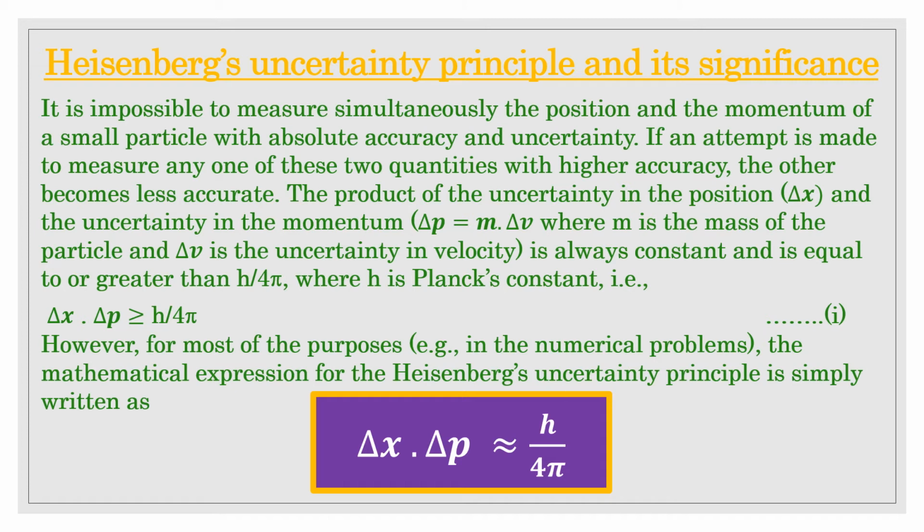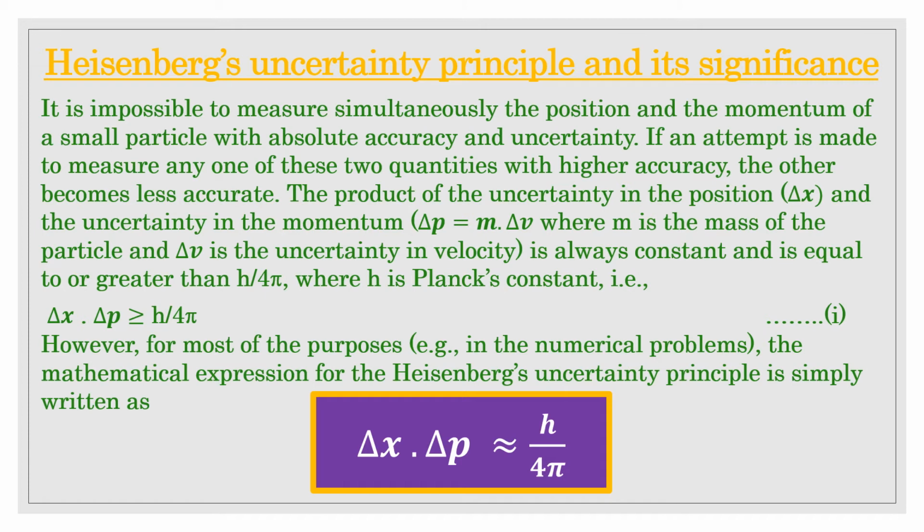Thus we can write del x into del p is greater than or equal to h upon 4 pi. However, for most purposes, such as numerical problems, the expression is simply written as del x into del p equals h upon 4 pi.